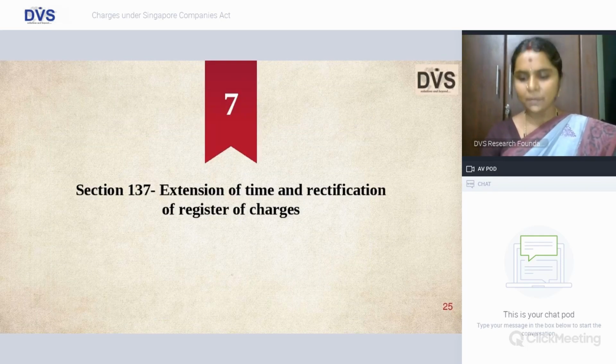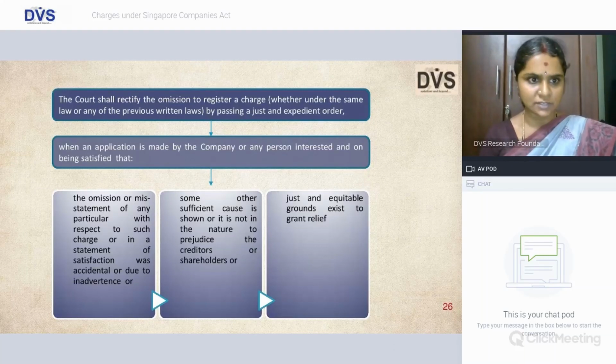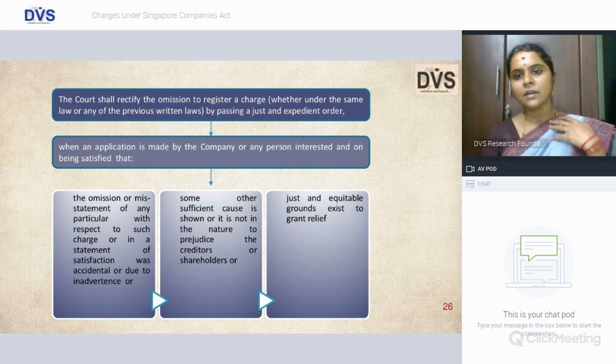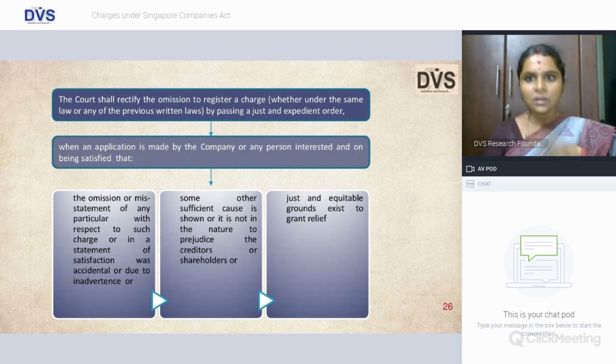Then, extension of time and rectification of your register of charges. The court shall rectify the omission to register a charge. I omit to register the charge, and I realize that there is a statutory obligation under section 131 for me to register. Do I have a rescue? Yes. This section clearly says when an application is made under these three buckets.